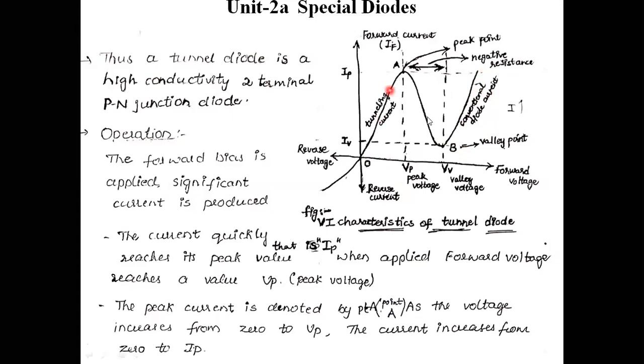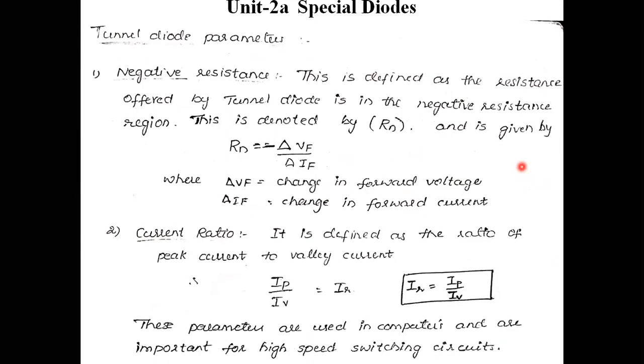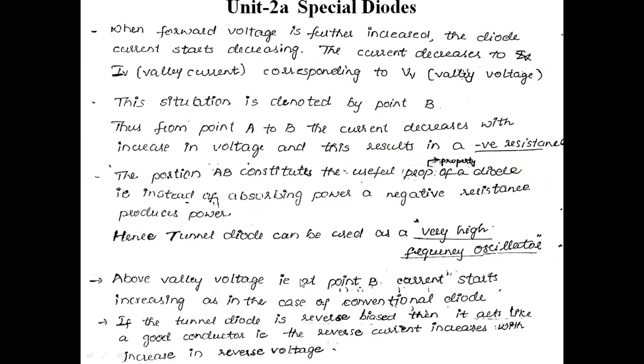This is the switch on condition, switch off condition, again switch on, switch off, like that, one case after the other. The tunnel diode acts as a fast switch. Fast switching on and switching off is possible by using this tunnel diode. This is the valley point, it acts as a conventional diode.